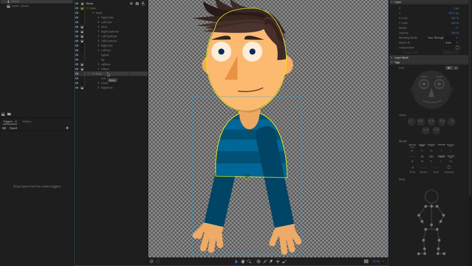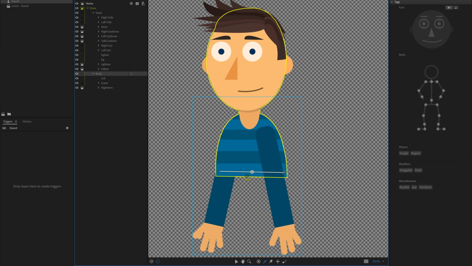Next, with the body. In this case, he's just half of a torso. If I had shoes, it would be a different story, but I want this part to be stuck and fixed to the ground. The way I do this normally is through the stick tool and tagging it as fixed. So I'm going to go over this little bracket thing down here called the stick tool. I'm going to make sure my body group is selected. That's everything in here with the arms and the torso and everything. And I'm going to just draw and drag a stick across the bottom here. And then I'm going to go over to the tags panel and tag that as fixed.